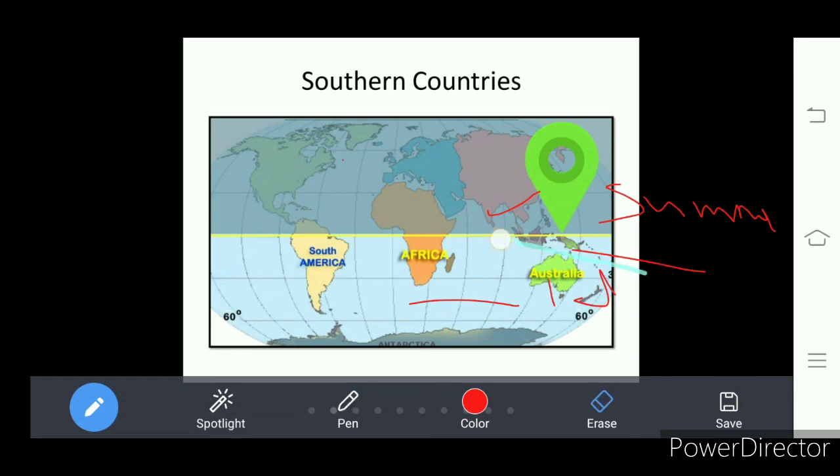Whether it is winter or summer depends on the insolation received and the curvature of the earth, that means the shape of the earth. You have seen the globe, how it is spherical in shape. Let us see the factors affecting the seasons in the next class.